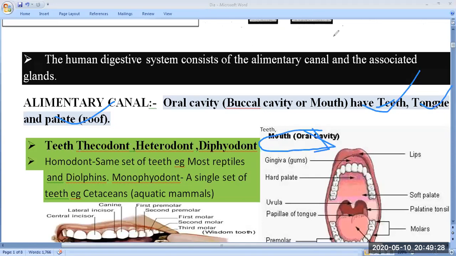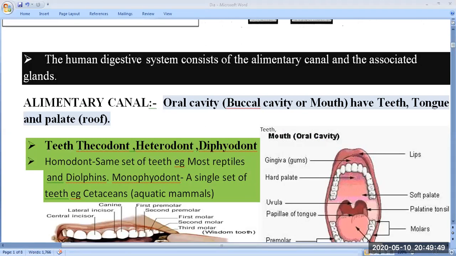Human teeth have three specific terms: first is thecodont, second is heterodont, and third is diphyodont. What do these mean? Thecodont means mammals' teeth are present in a bony socket.